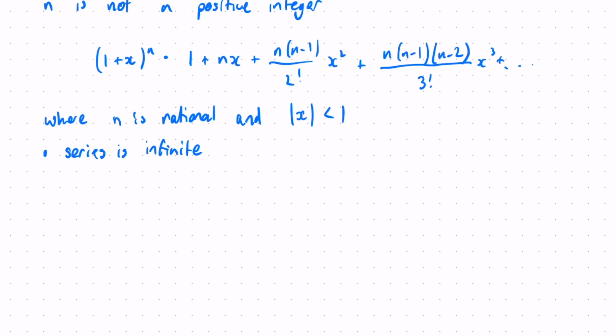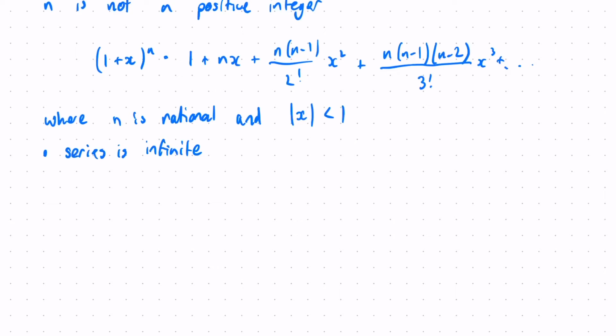So if you've got a non-positive integer, theoretically this expansion will go on forever. Okay, the questions you get asked will not want you to go on forever. Obviously, they'll ask for specific terms or for you to calculate an unknown in some way, and that's how these questions are going to be posed to you.